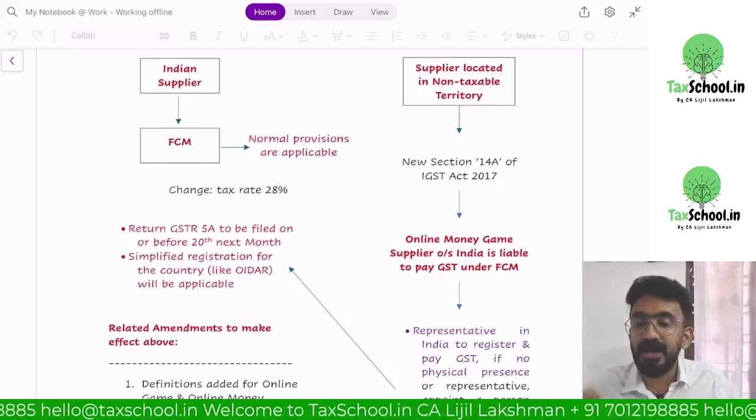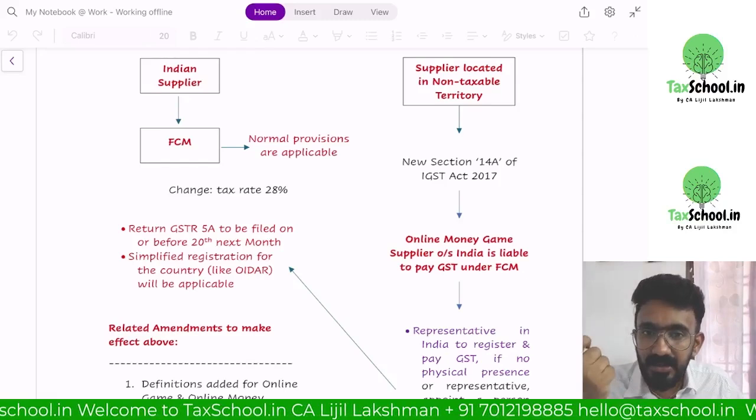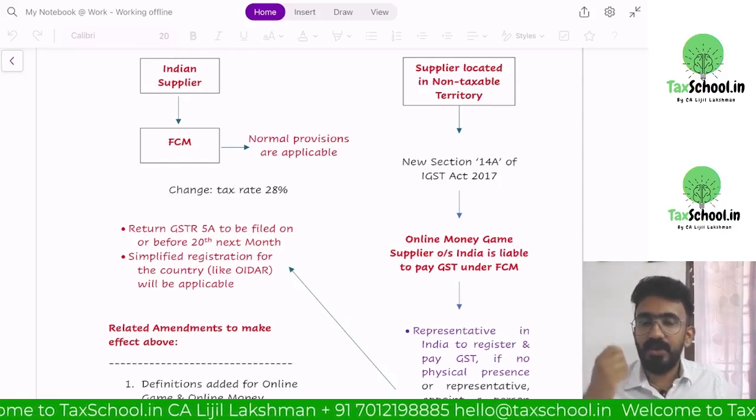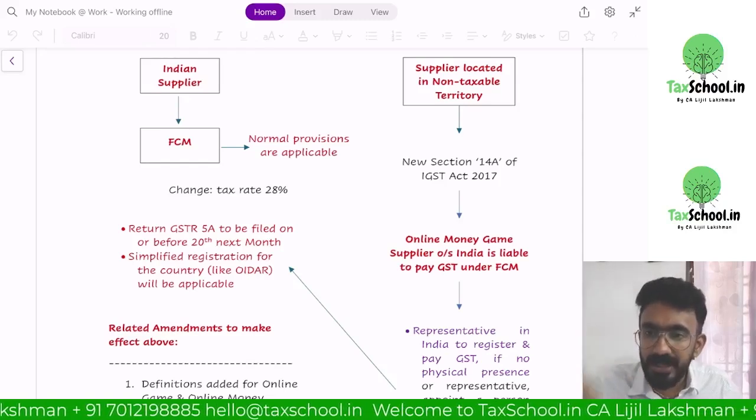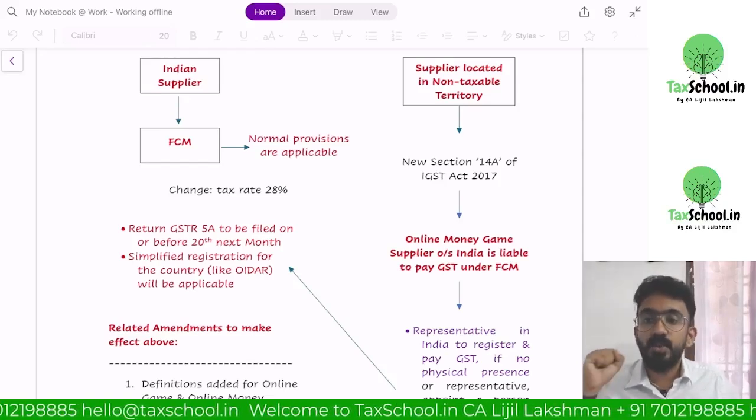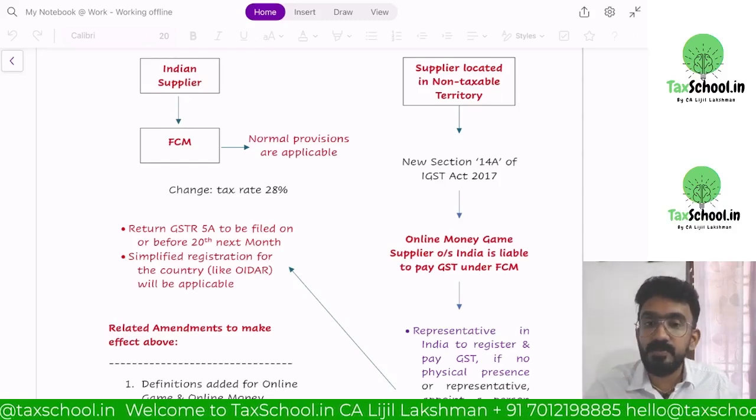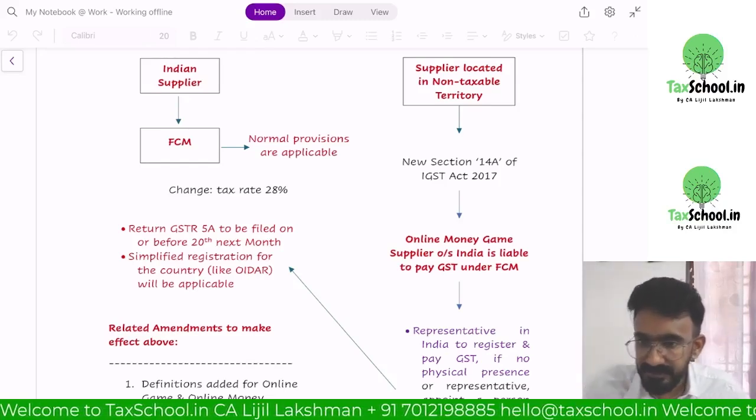So if you go and participate in a Dream 11 website, or an MPL website, or some website or the other wherein you put money for the purpose of winning money, it will be called supply of goods, being actionable claims.